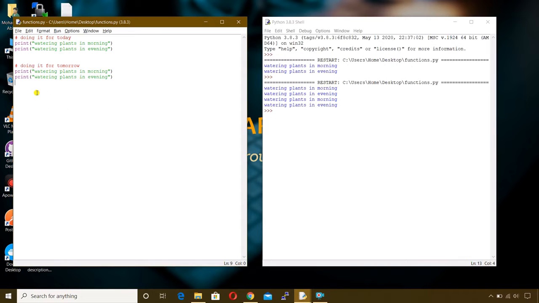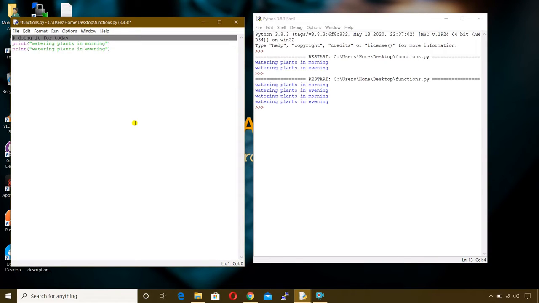So let me show you that. Before that, I'm erasing this and this. You have to define a function and then call it. So let me simply write def, which means defining a function. And you have to give a name to the function. You can give whatever name you want. So I'm calling my function robot.